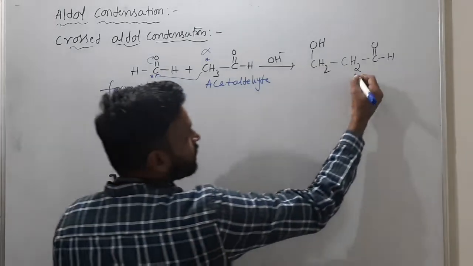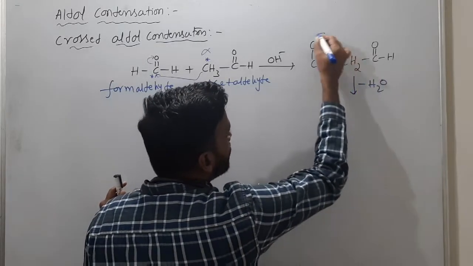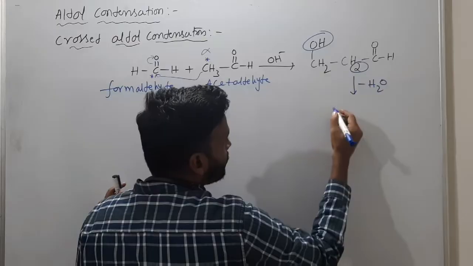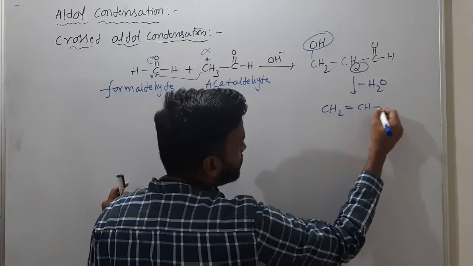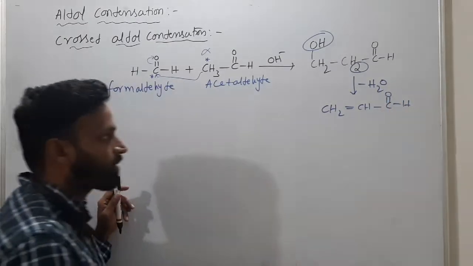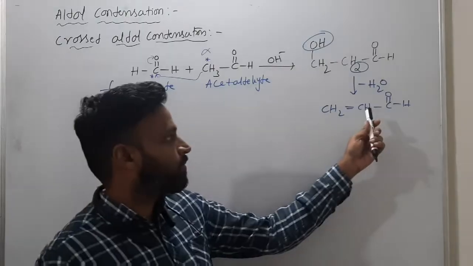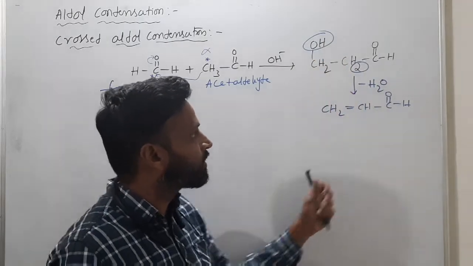Understand? From this, if water is removed, minus H2O, OH from here and H from here, then you are getting CH2 double bond CH and C double bond OH. This is the final product. OH from here, H from here removed, so a double bond will form here.